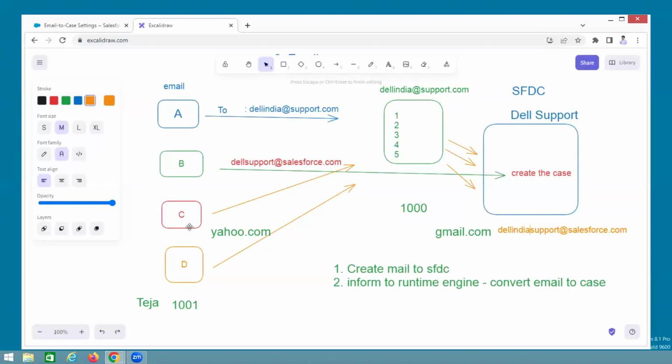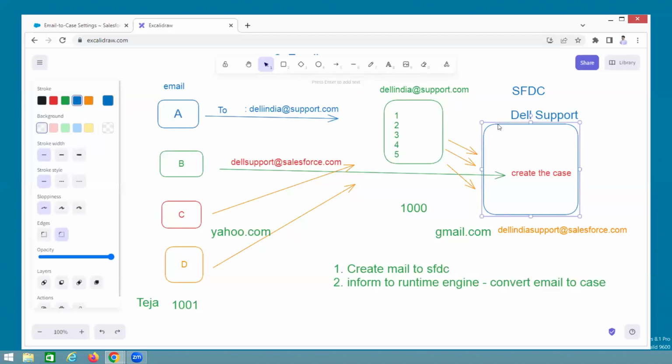That means in Salesforce, you can create n number of mail IDs for different regions. Understand? If your customer is India, you can give the Indian mail ID. If your customer is US, you can give the US customer care. If you open any website, guys, those people also give the respective region-related mail address.